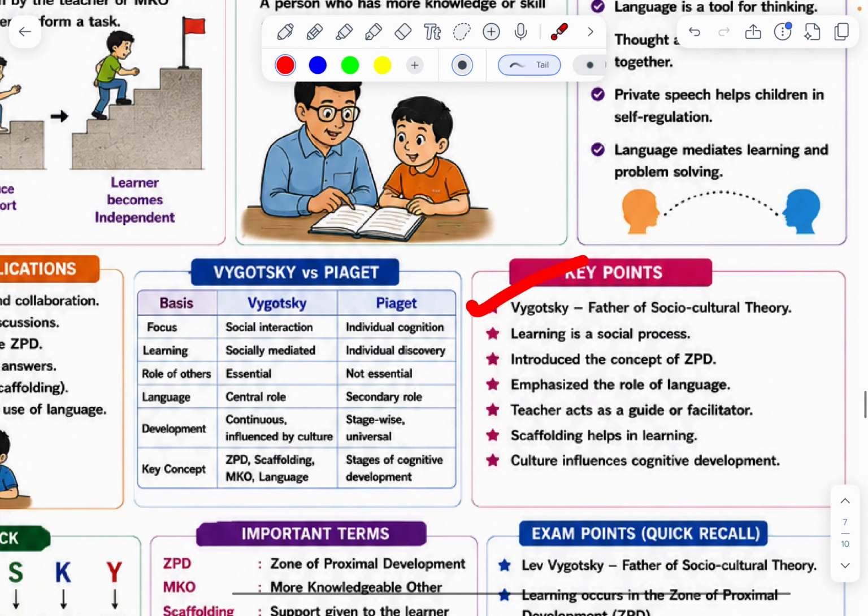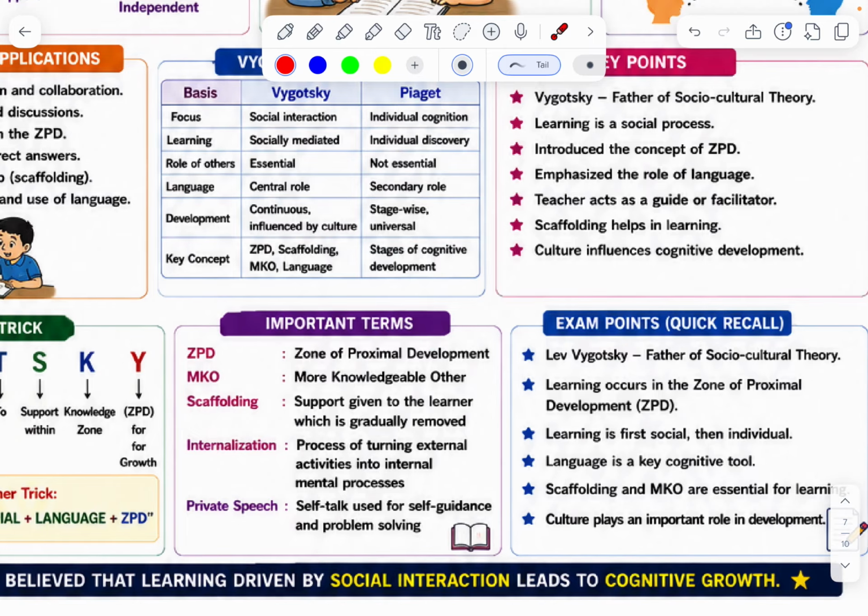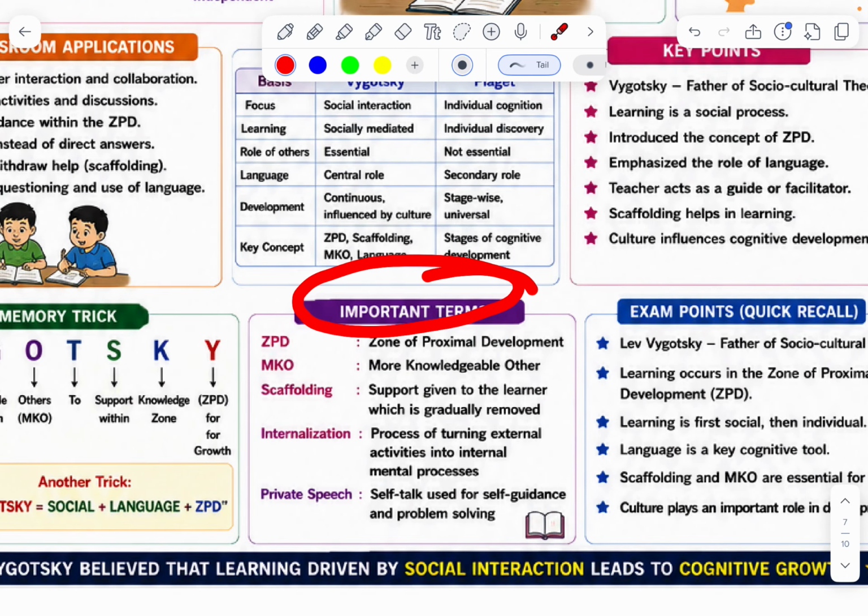Next one, key points. Vygotsky, father of the sociocultural theory, learning as a social process, introduced the concept of ZPD, emphasizes the role of language. Teacher acts as a guide and facilitator. Scaffolding is help in learning. Okay. These are the most important points.